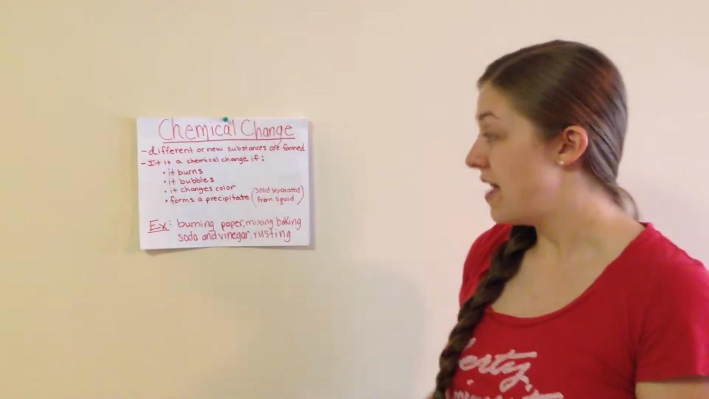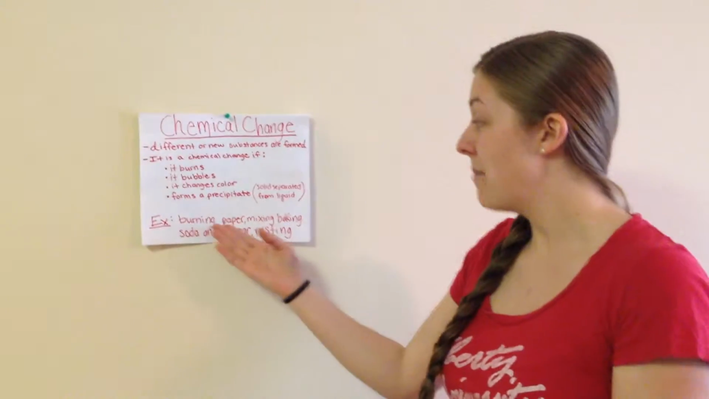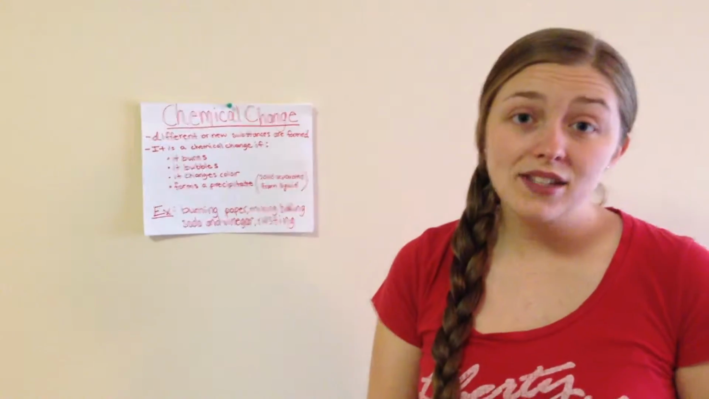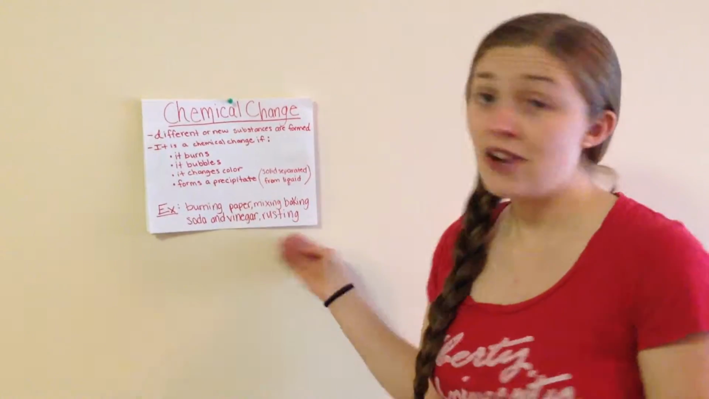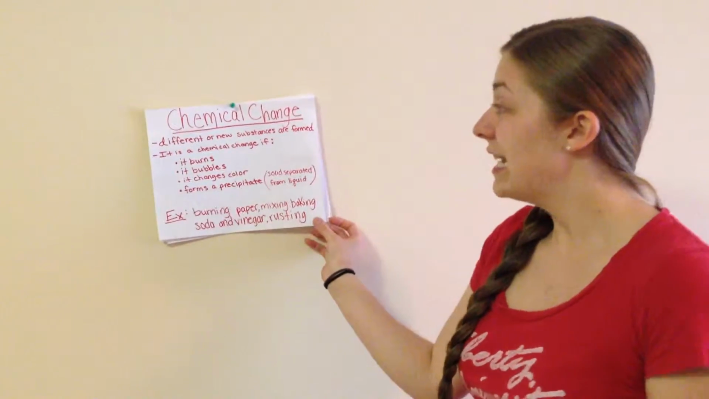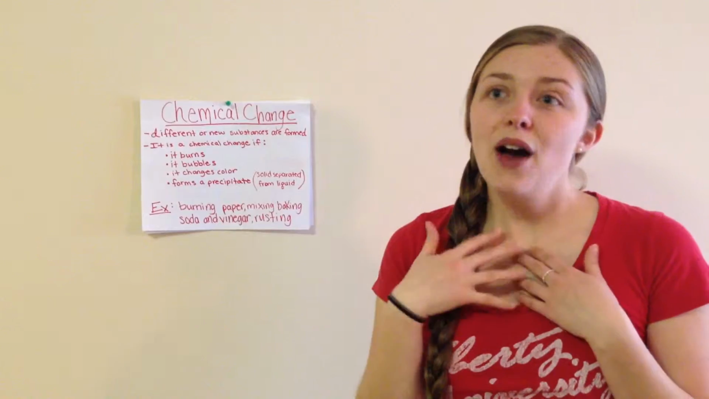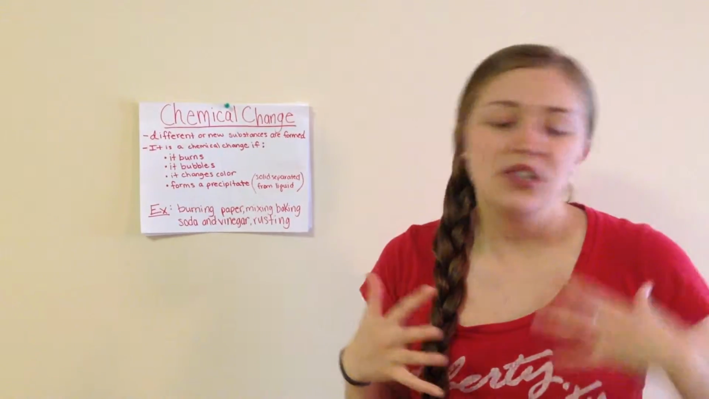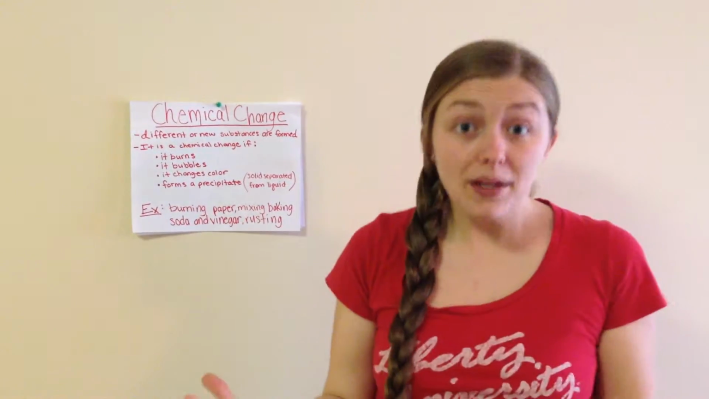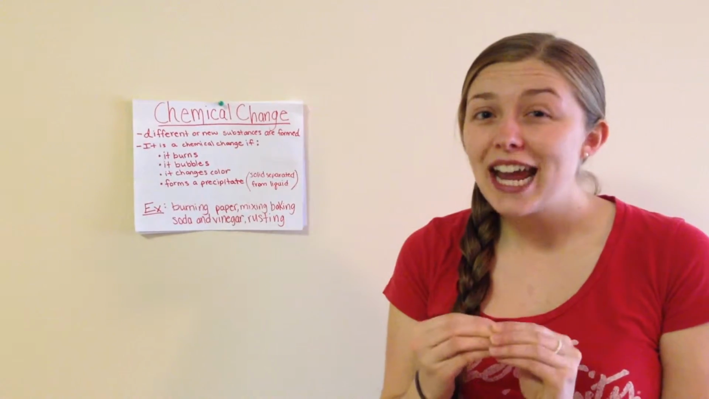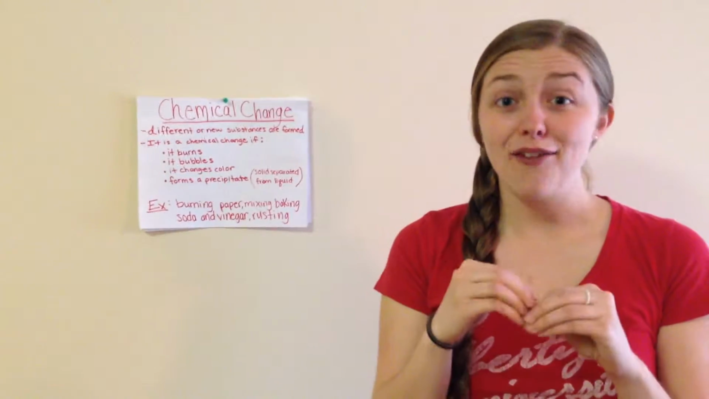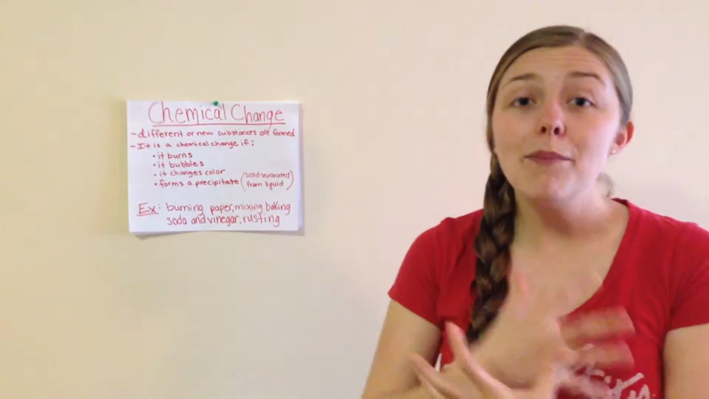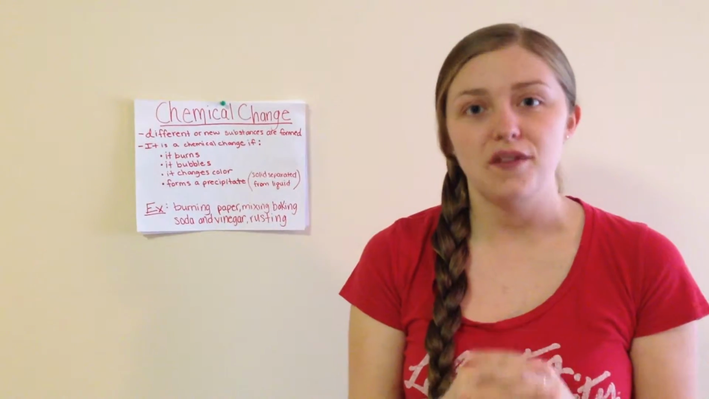An example of this, a couple of examples, is burning paper, mixing baking soda and vinegar together, and rusting. And the difference here is that it's not just a physical change where you still have bread from a bread ball, but you're actually changing the composition of the substance. So the compounds, the way that they react with each other, are different.